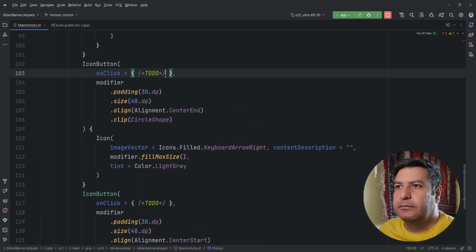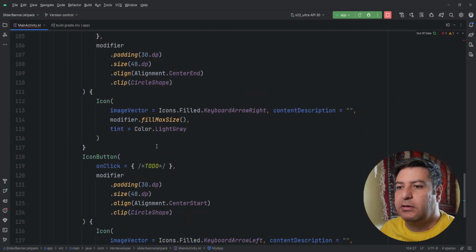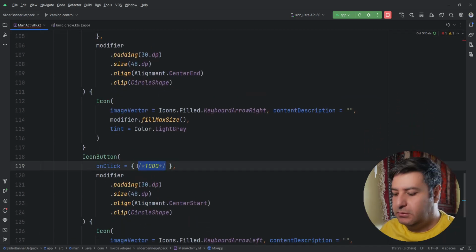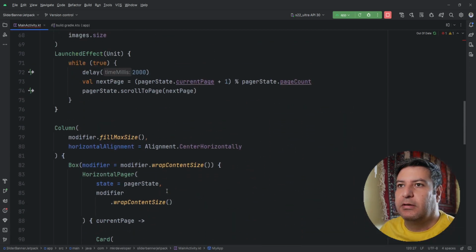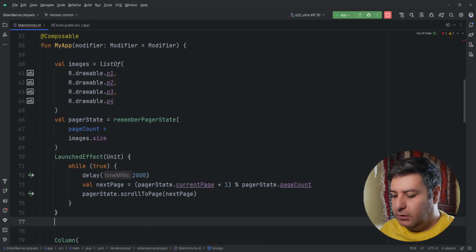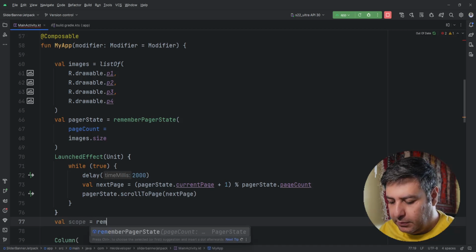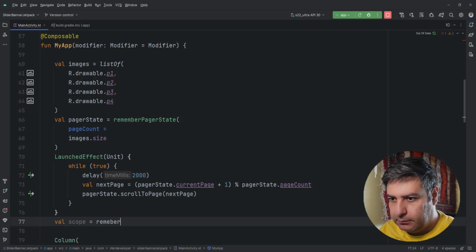Okay, now we need to implement logic for the on click of these icon buttons to control the slide number. Here on the top, we need a value, calling it scope, equals to remember coroutine scope.